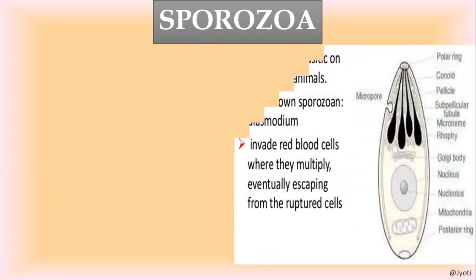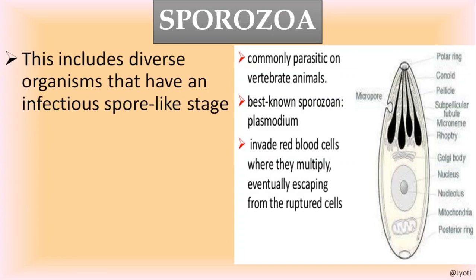Then the next group is Sporozoa. As I said, the Sporozoa don't have any locomotory organelles. Why are they called Sporozoa? Because these organisms have an infectious stage, a spore-like stage in their life cycle. That's why they are called Sporozoa.